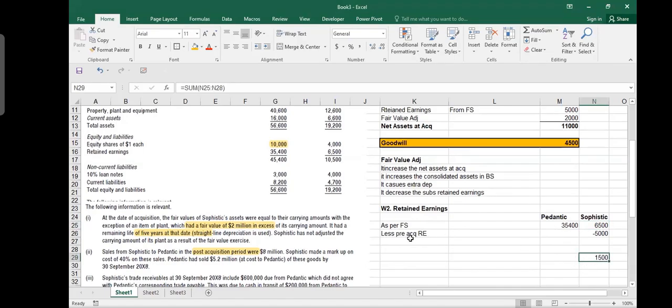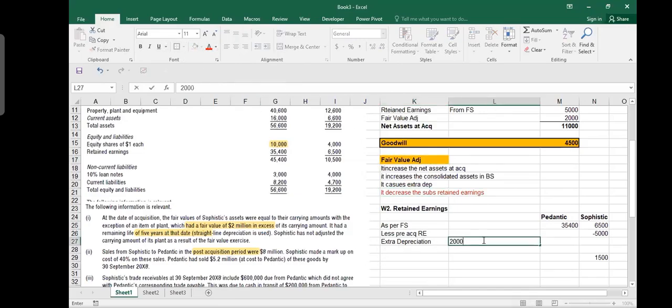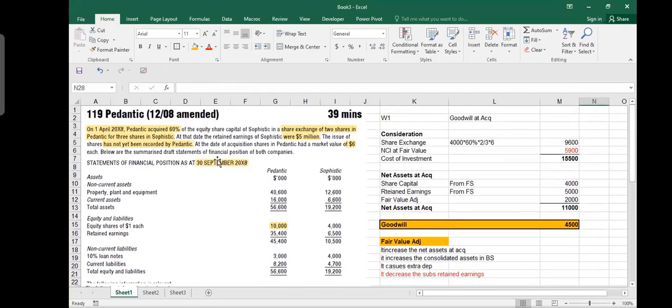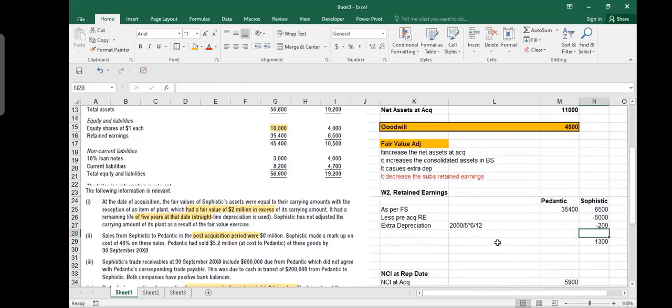But not only here, we need to make some adjustments as well. Usually you make an adjustment here for extra depreciation. This is on fair value. I told you that on fair value, it decreases the subsidiary retained earning. So how much was the extra depreciation? You made a fair value adjustment of 2 million extra. It had a life of 5 years, right? But we are talking only about a 6 month period, because we acquired the company on 1st of April and financial statements are on 30th of September. So our post-acquisition period is only 6 months. So it's a 6 months depreciation.